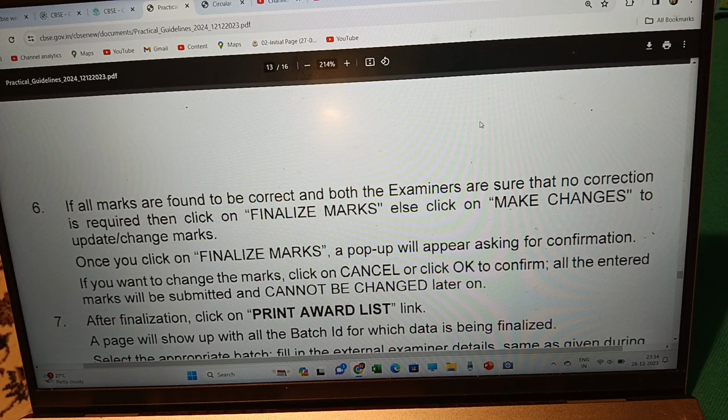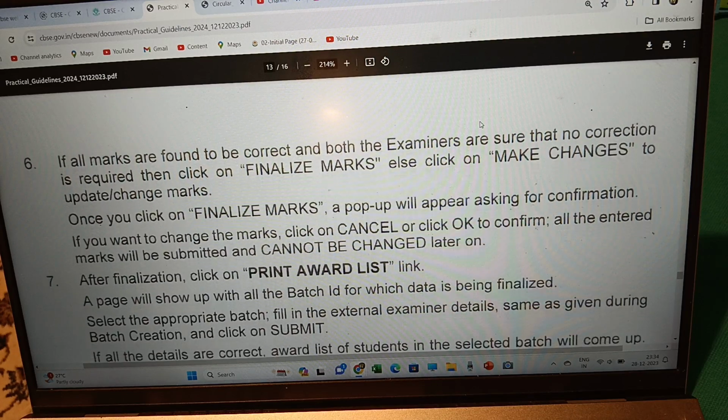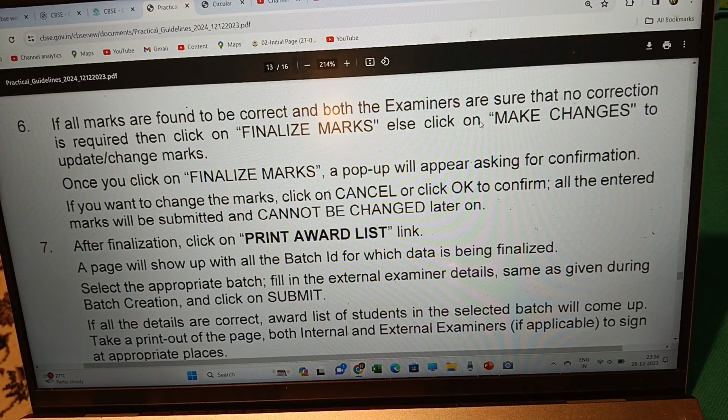Once you click on finalize marks, a pop-up will appear asking for confirmation. If you want to change the marks, click on cancel or click OK to confirm. All entered marks will be submitted and cannot be changed later on. So there is a provision: finalize marks, and if you want to change, make changes. So that way you can click according to the buttons. After finalization, click on the print award list link. Then a page will show up with all batch IDs for which data has been finalized.